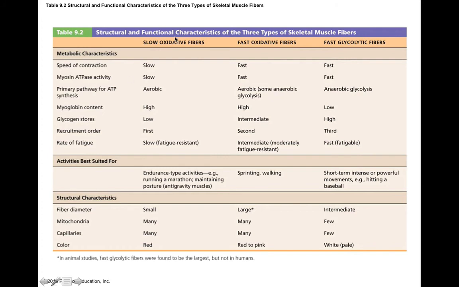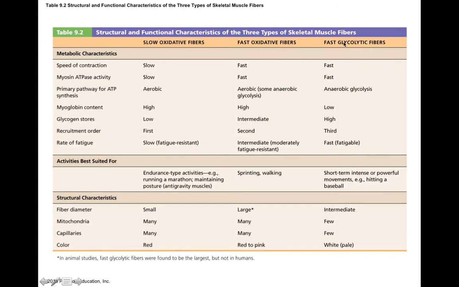So in terms of what these types of fibers are good for, slow and fast oxidative fibers are good for sort of moderate to medium types of activities. Slow oxidative fibers are good for endurance activities like running a marathon or maintaining your posture. The fast oxidative fibers are good for things like sprinting or walking.